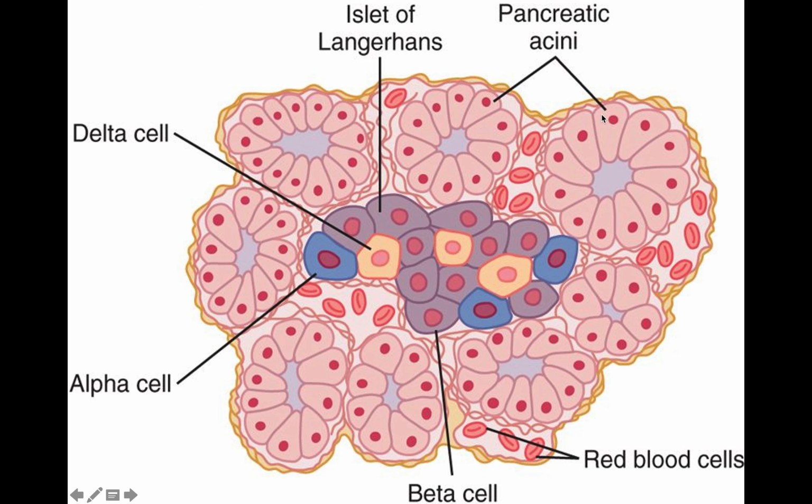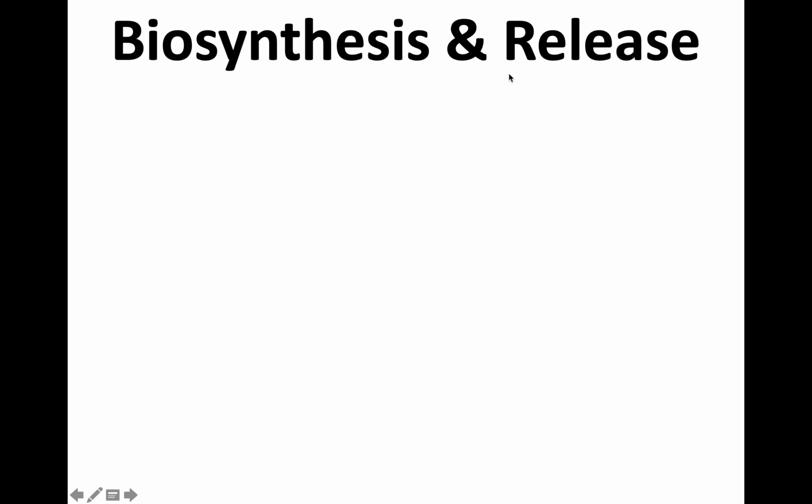This is a structure where you can see the islets of Langerhans. There are different types of cells here, and here you can see the beta cells. Now, how does it synthesize and release insulin? It's very important: what is the secretagogue, what stimulates insulin secretion in beta cells, what is the chemical nature, and how is it synthesized.